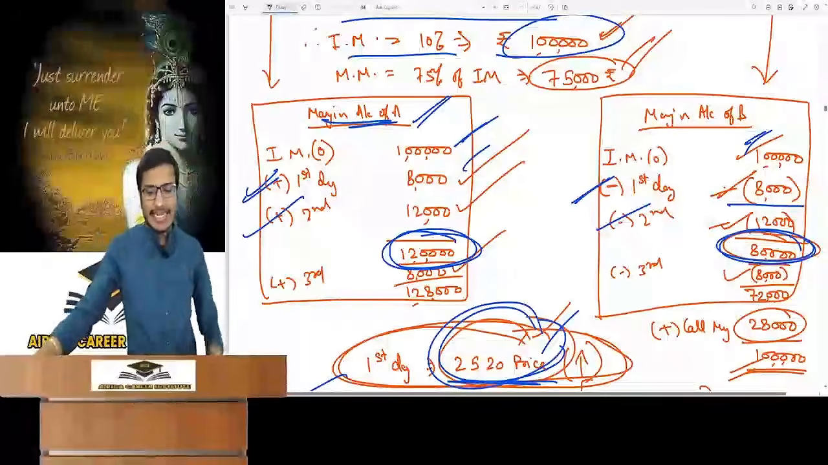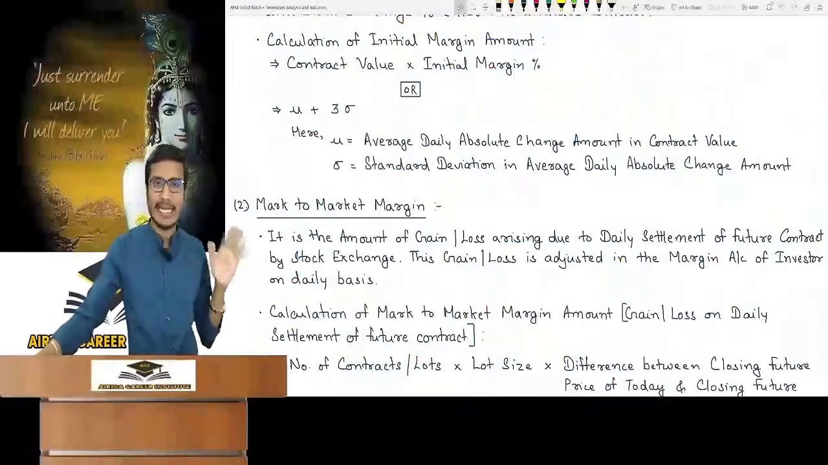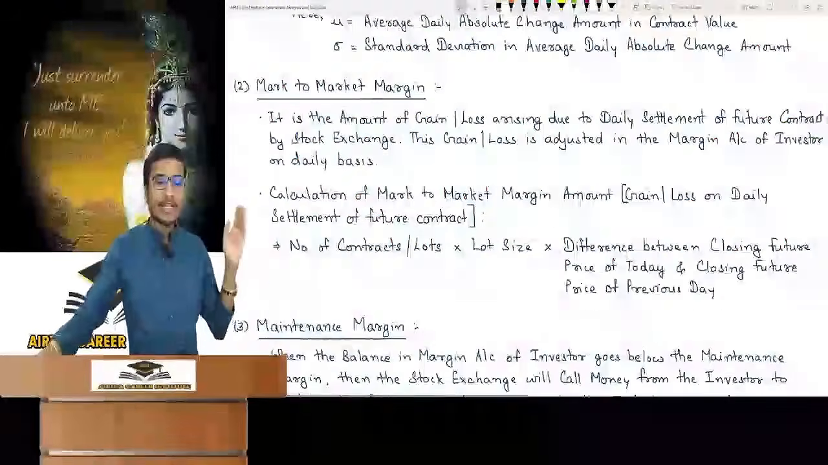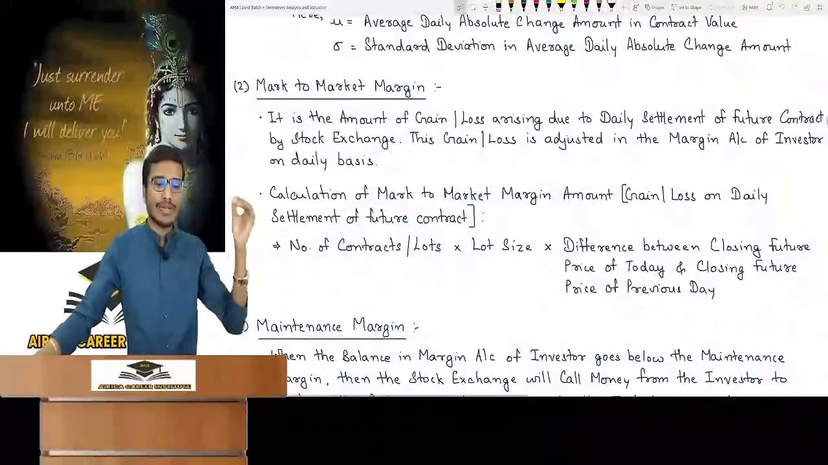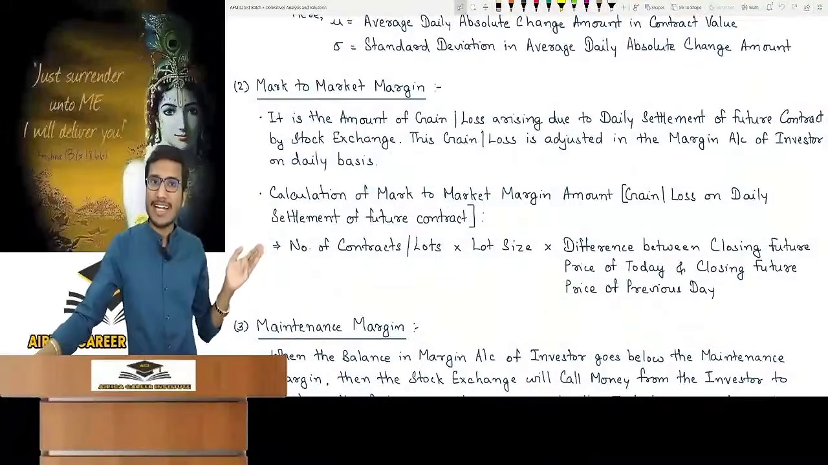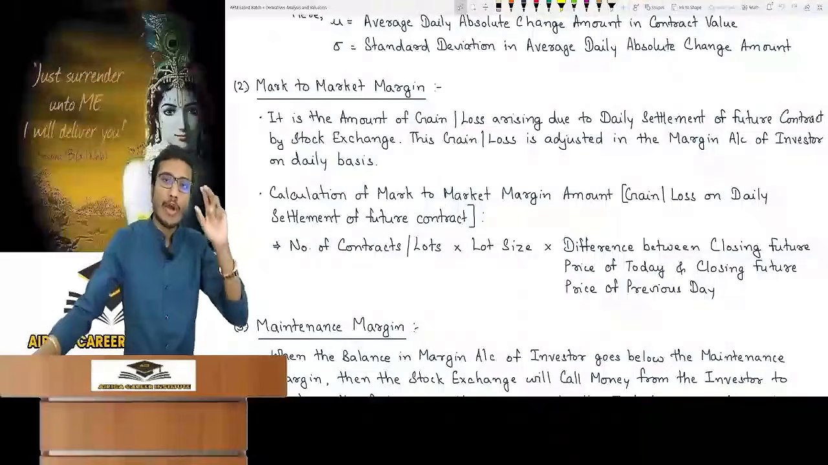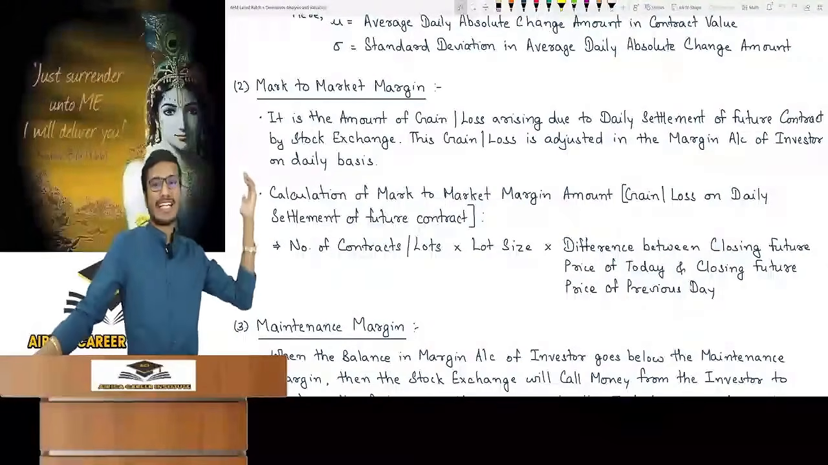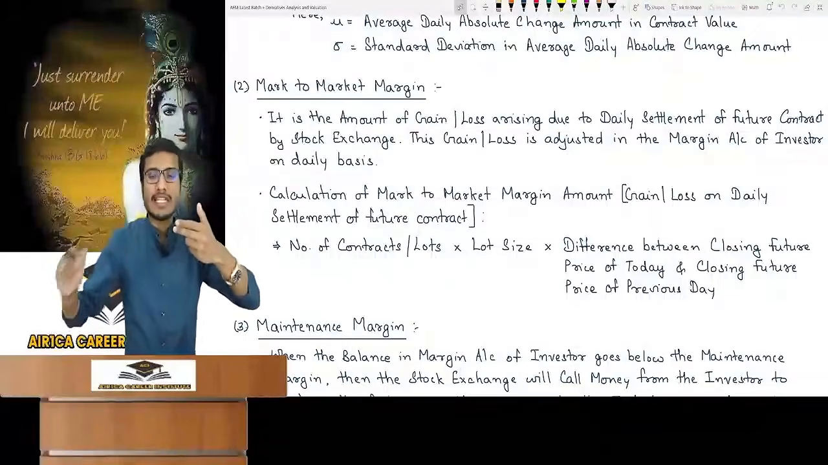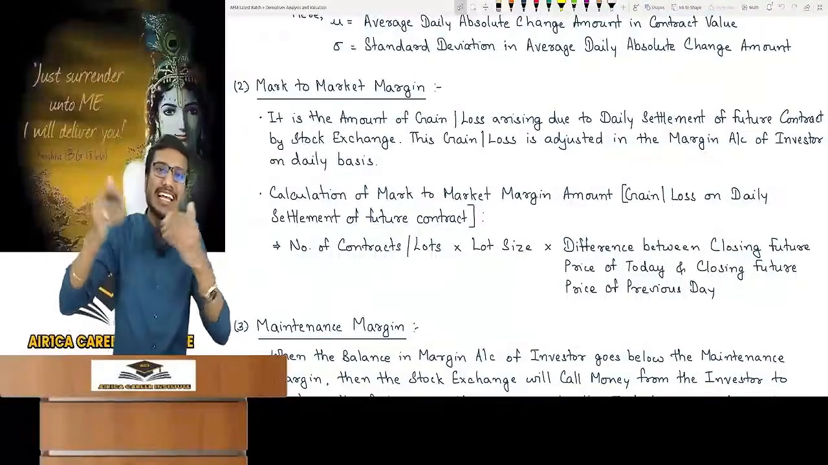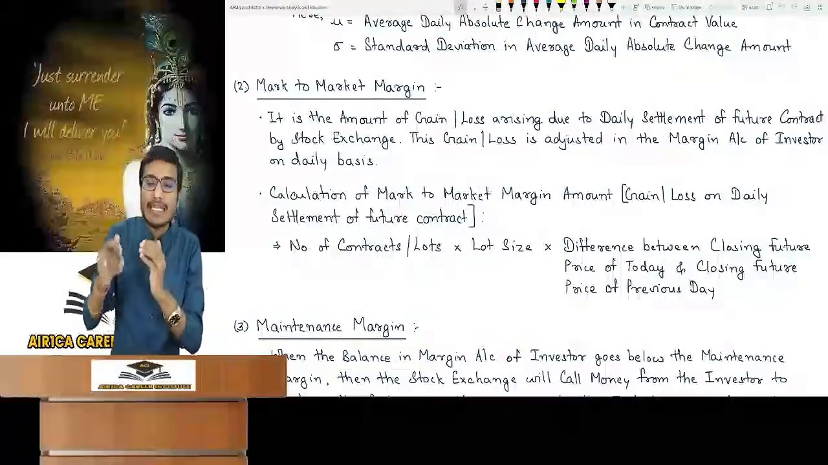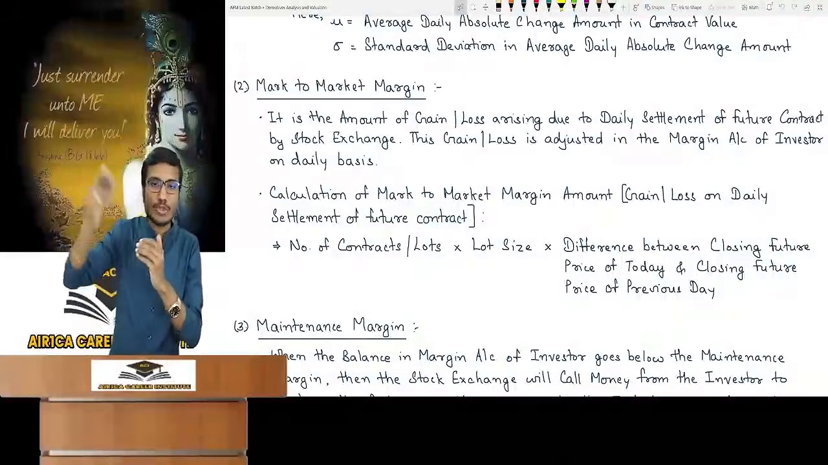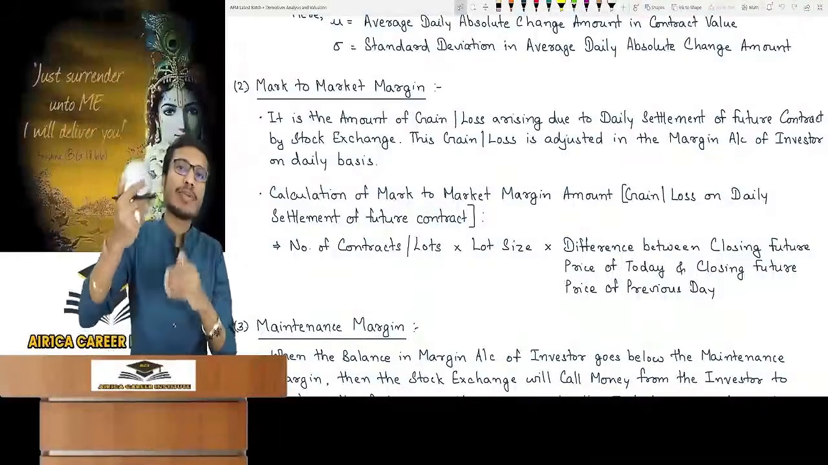Anyway, daily gain and loss will be calculated and daily settlement will be done. Nothing is special. Mark to market means gain and loss on daily settlement. It is number of contracts into lot size into the difference between the closing future price of today and the closing future price of the previous day. What's the future price of today and what was the future price of the previous day? The difference between these two, because the previous day's price was already settled. So you see the differences in daily prices.